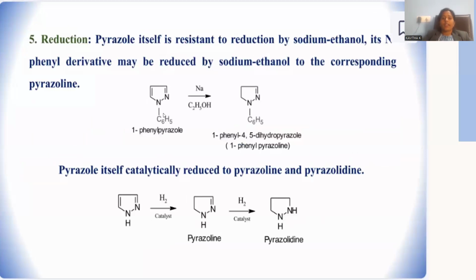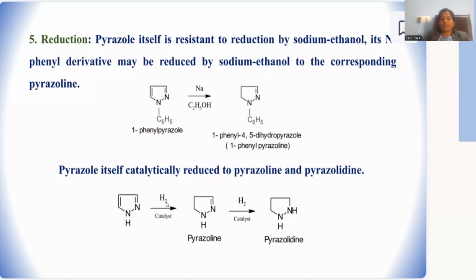Let me treat N-phenyl pyrazole with sodium dissolved in C2H5OH. This metal in ethanol is a better reducing agent. Sodium dissolved in ethanol is able to reduce the pi bond at positions number 4 and 5, giving rise to a dihydro derivative. So partial reduction gives the dihydro derivative of pyrazole.